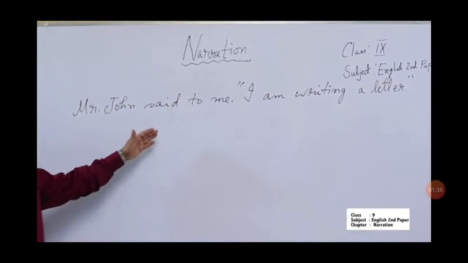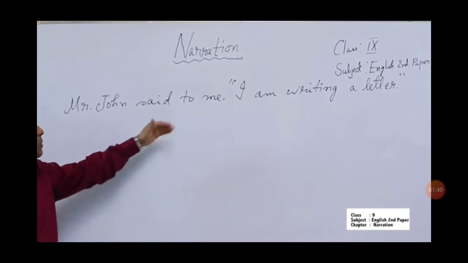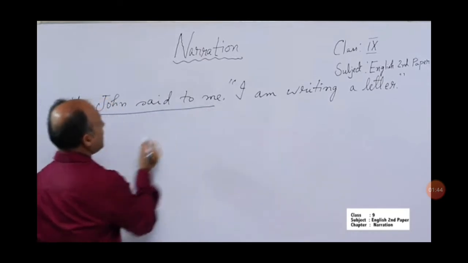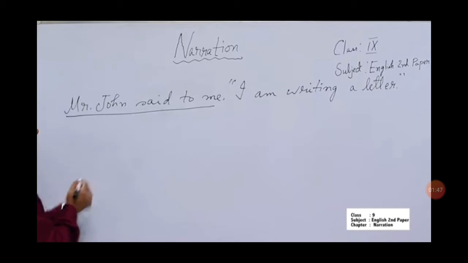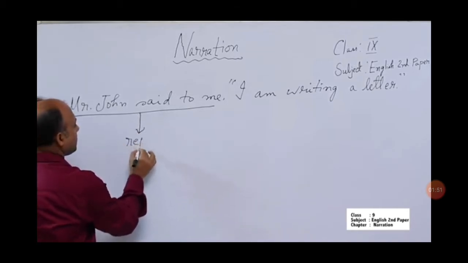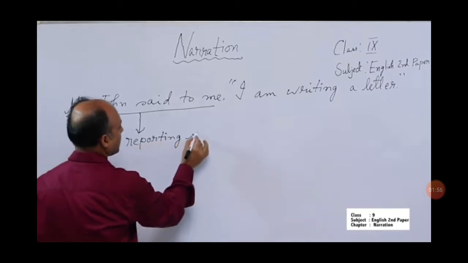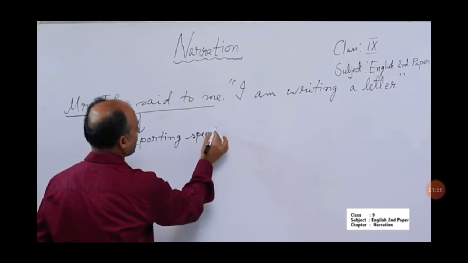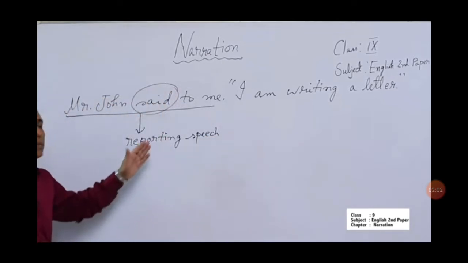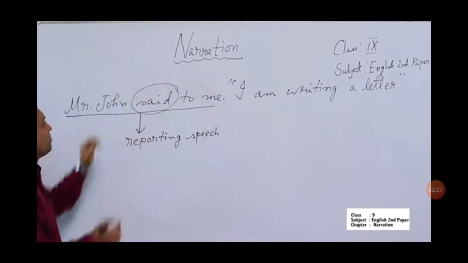Look at this direct speech. Let us identify this direct speech. Here we see Mr. John said to me. This is reporting speech. In the reporting speech, the verb is said, and this said is the reporting verb.